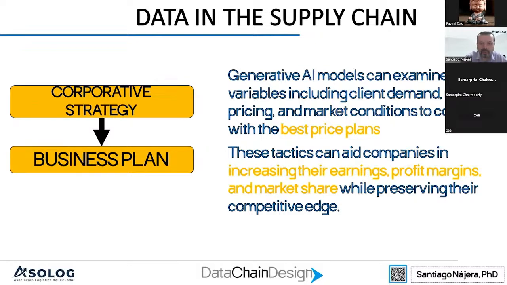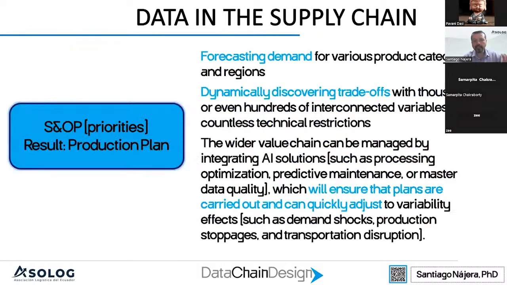Now we are going to see how to use this technology in the supply chain and how we can apply it. First, as the principal part of the supply chain, we have sales and operations planning, or S&OP, where we have a clear picture of what we want to sell in the market. One thing that is always difficult for commercial and marketing departments is to do a good forecast. Why? Because it's always tricky to see the future, and we have tons of statistical models to try to predict it.